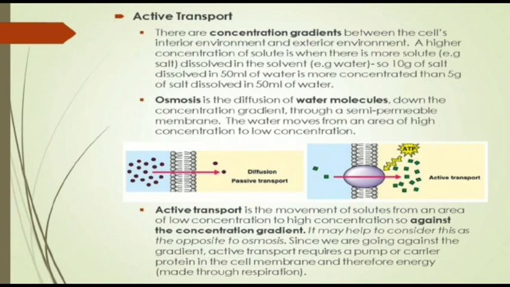Active transport is basically the movement of the solutes from an area of low concentration to the high concentration, so against the concentration gradient. It may help to consider this as the opposite of osmosis. Since we are going against the gradient, active transport requires a pump or a carrier protein in the cell membrane, and therefore energy, which is made through respiration.